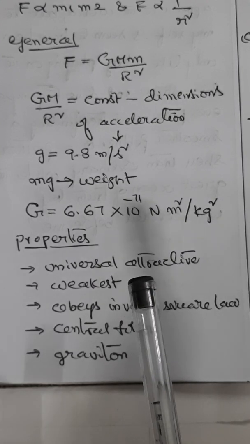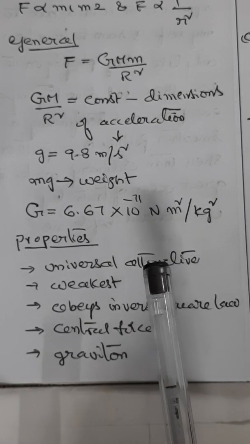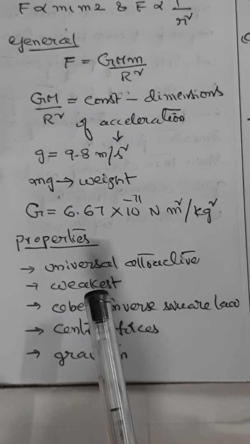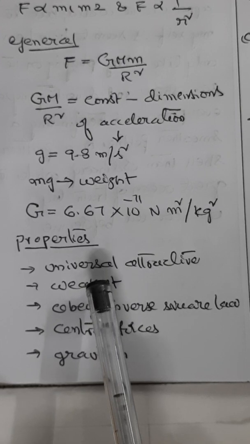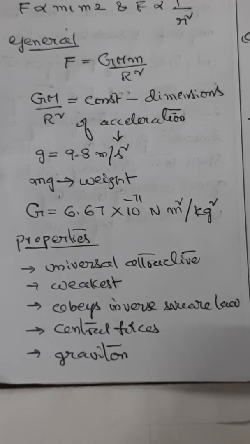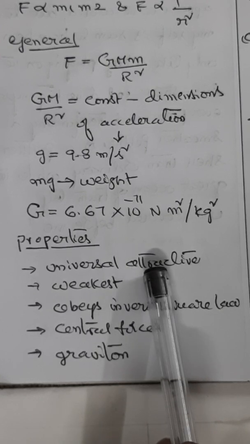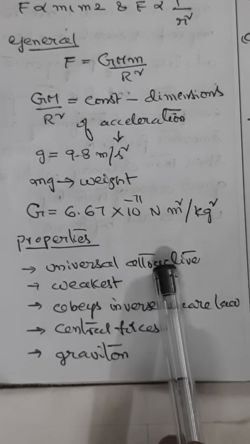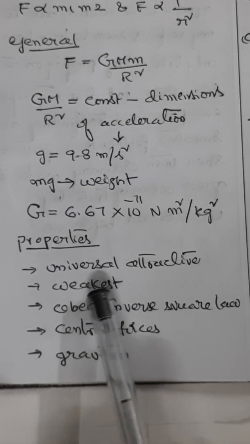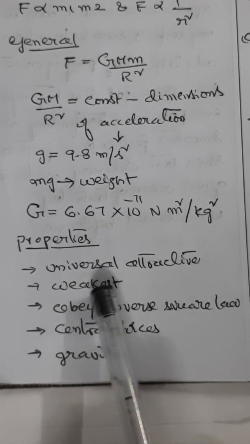When we try to understand the salient or important features or properties of gravitational force, we can understand that gravitational forces are universally attractive forces. That means they exist between microscopic as well as macroscopic objects, irrespective of their size, shape, separation, and intervening medium. These forces are never repulsive. That is one property we can remember. And these are the weakest forces in nature. Among all the forces, gravitational forces are the weakest.